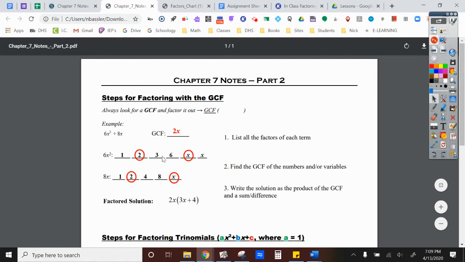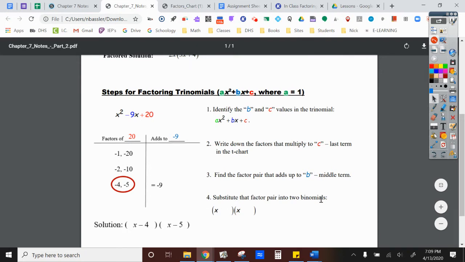The 2 with the 3, that's the partner. 2 times 3 gives me that 6, and there's an extra x. That's why this 3x is back here. And then same thing, if I pull out a 2 from the 8, I'm left with this 4, and that's all.